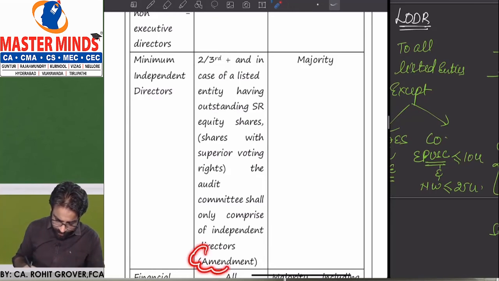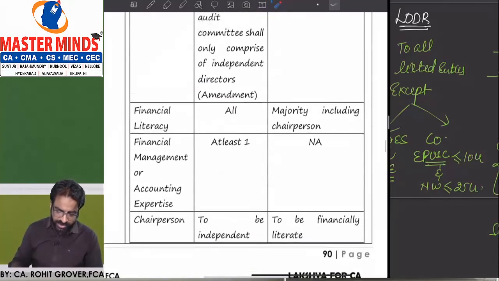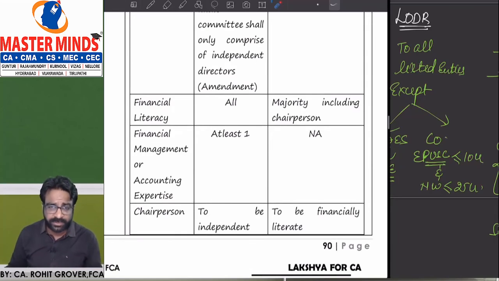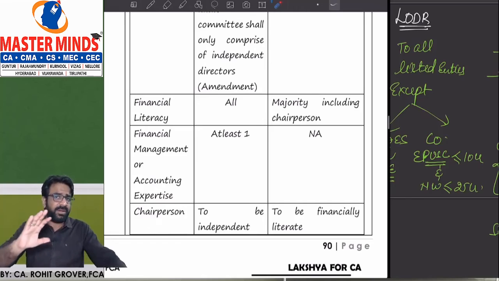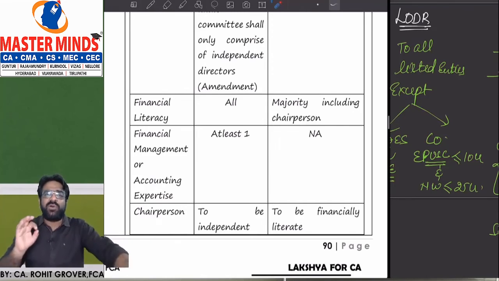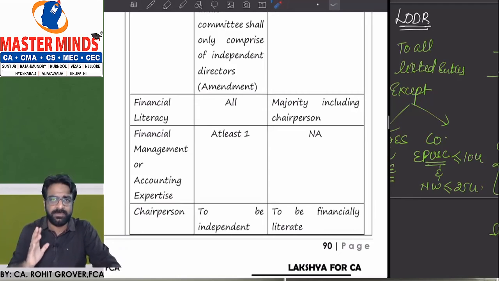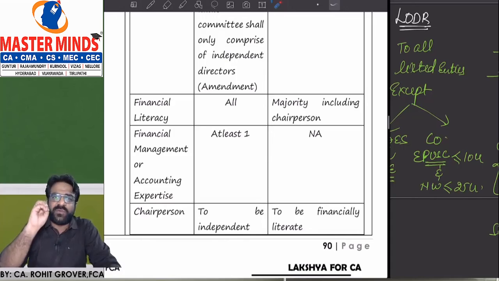I told you, so many amendments are there in this particular topic. I hope we all understood. Next, listen to this very carefully. When an audit committee is being incorporated in the company, whether a non-listed company or a listed company, do we want the members to be financial literate or not? Sir, what do you mean by financial literate? I'm not talking about literate meaning only educated. I want financial education. They should know how to read and understand the financial statements. That is called financial literacy.